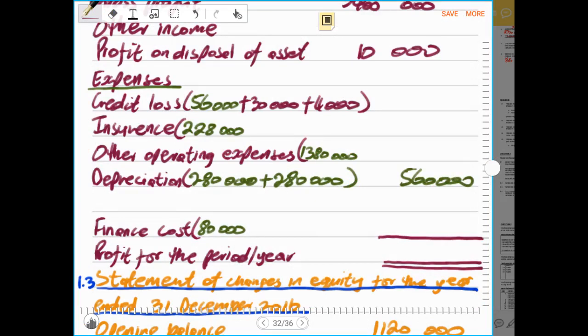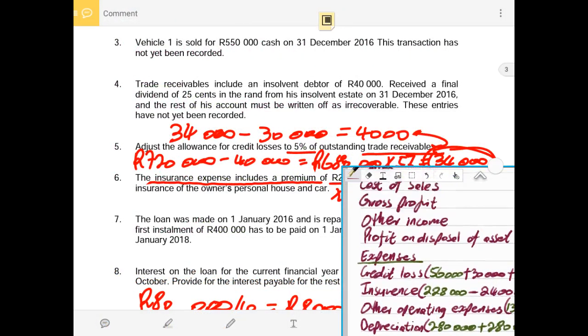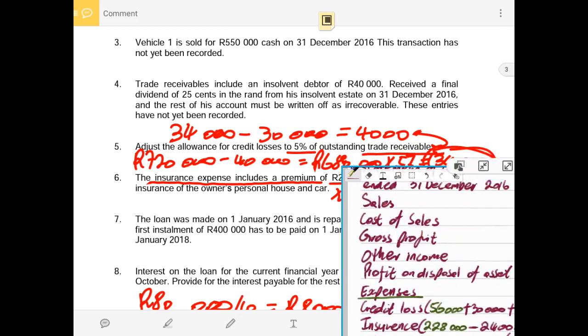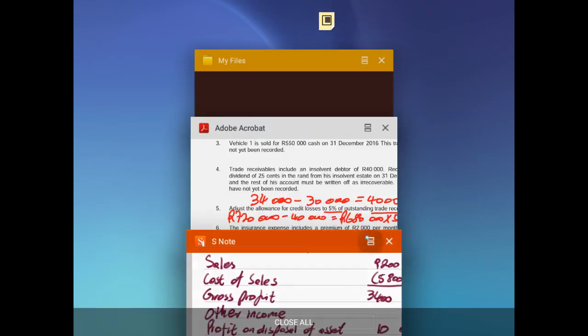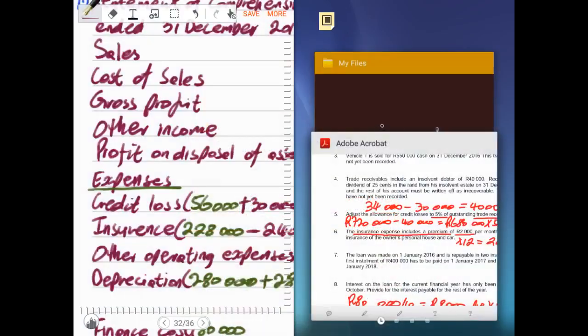So now it means the amount of the insurance must be reduced by 24,000 rands. That doesn't belong there because this amount is for drawings. So now we have removed that. It means when we do the statement of change in equity, this amount must also be taken into account as a negative. So now we go again to the next adjustment.